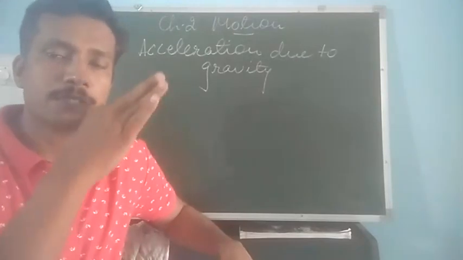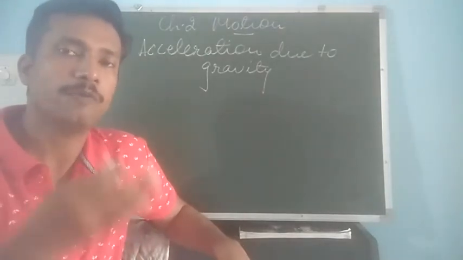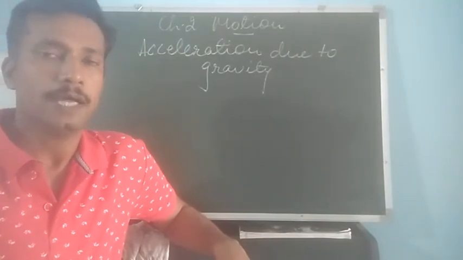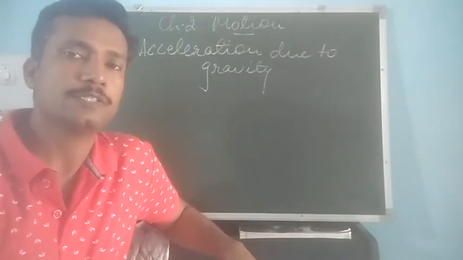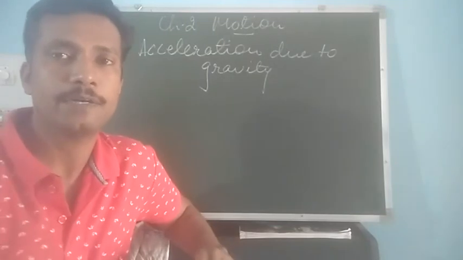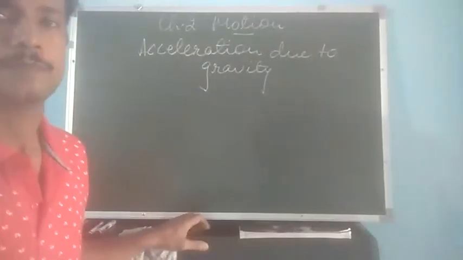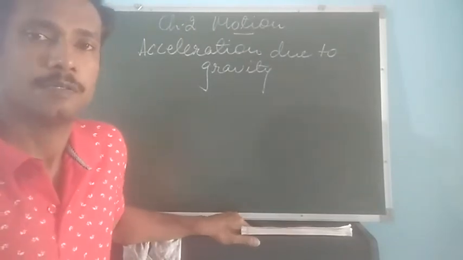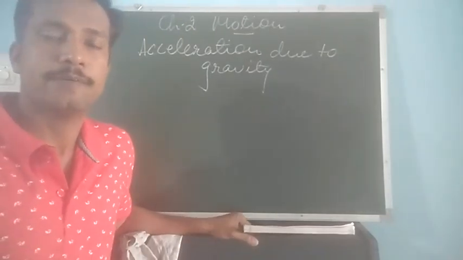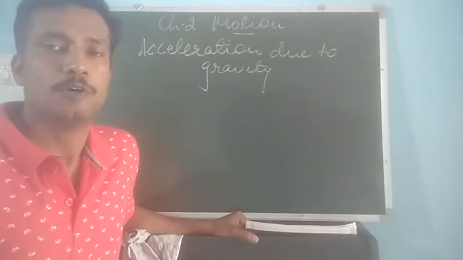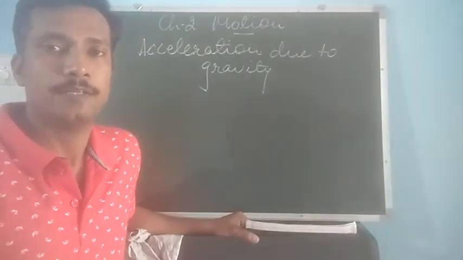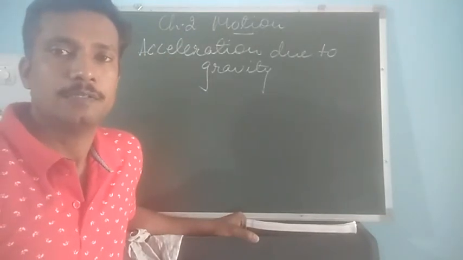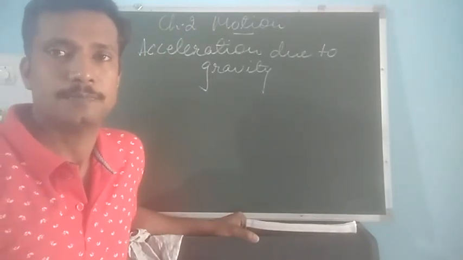That is, continuously the ball will increase its velocity, and this increase in velocity is due to the action of the gravitational force. So as the body is falling towards the earth due to the action of gravitational force or gravity, there is increase in the velocity of a body per second.